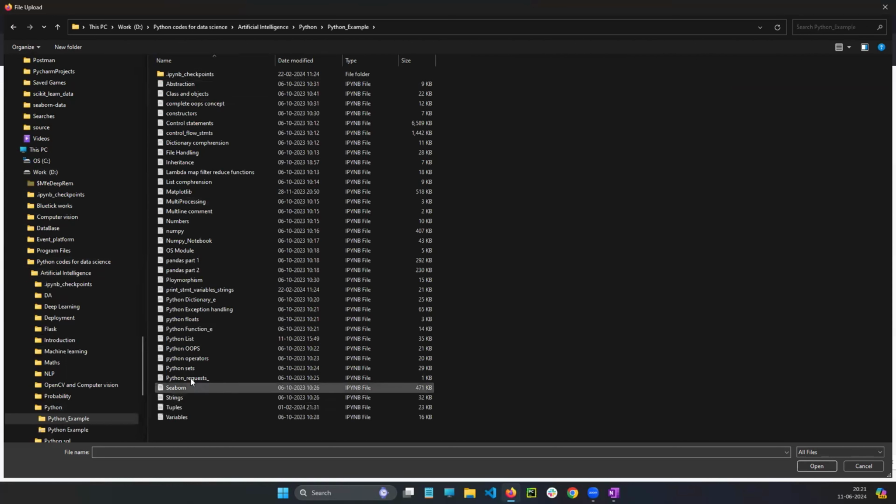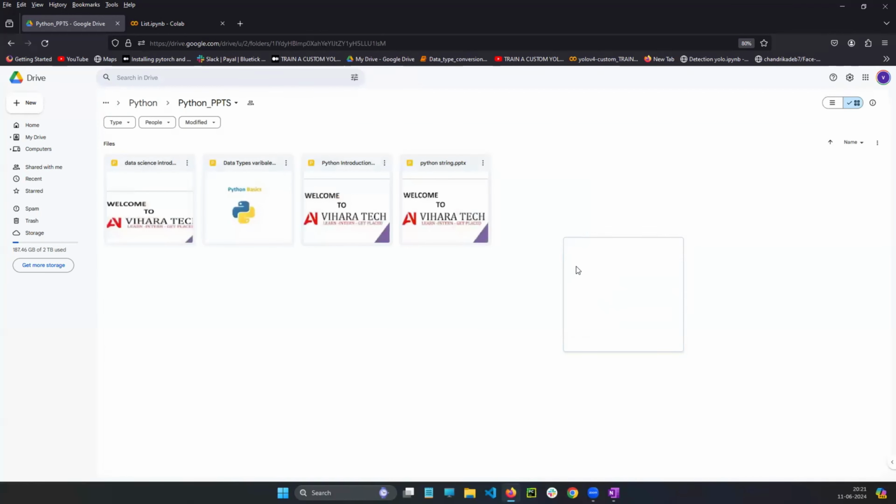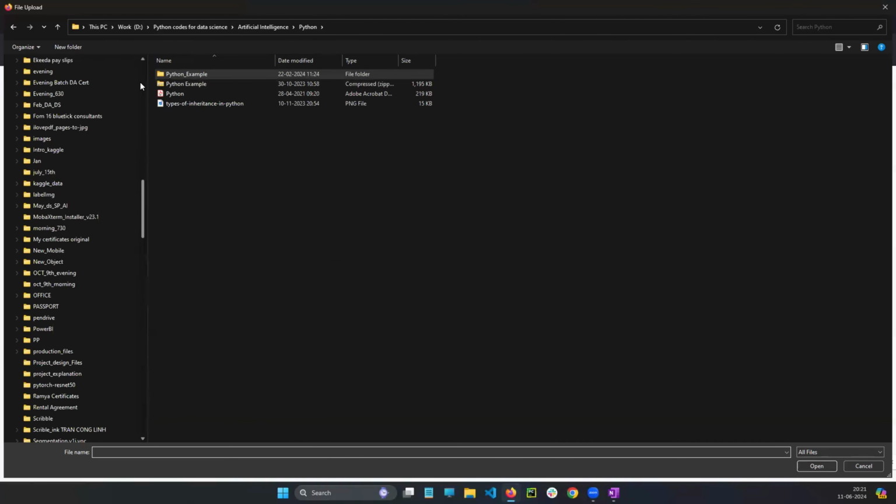Sir, can you please tell me the definition for copy? How to say it in the interview? Copy is one of the built-in functions which is used to copy the data from one variable to another variable without maintaining the same address.